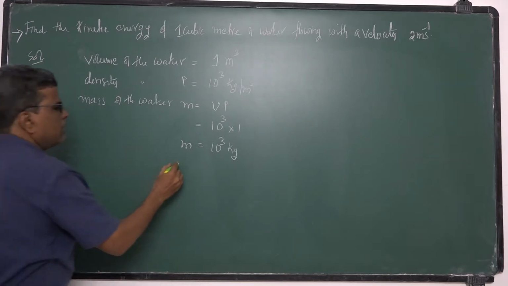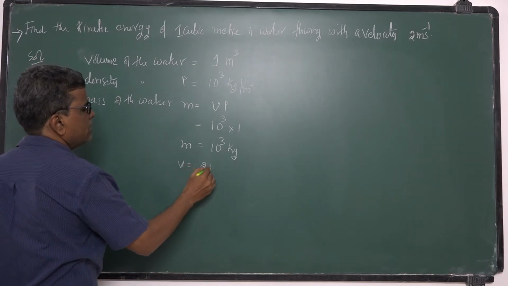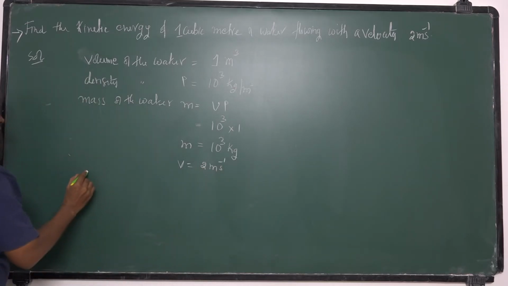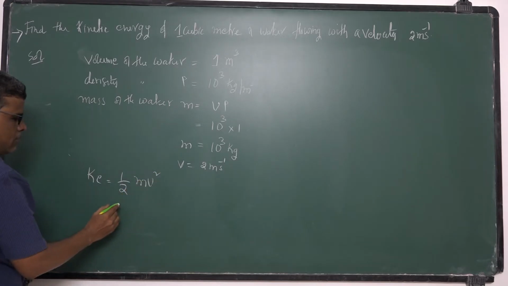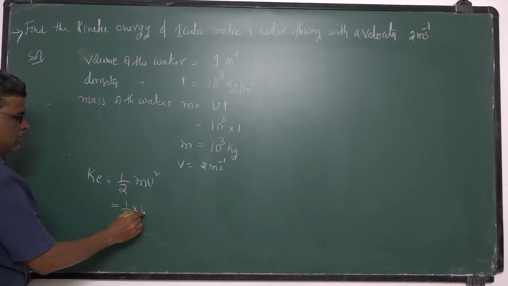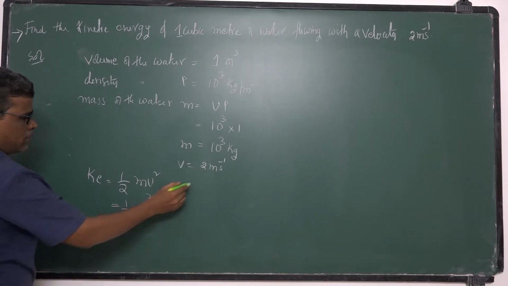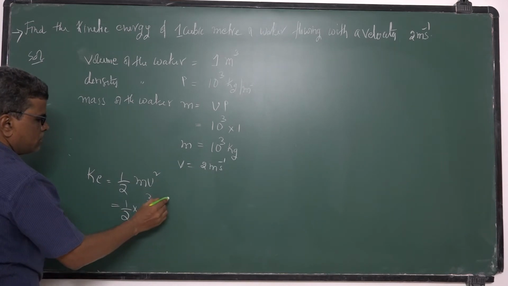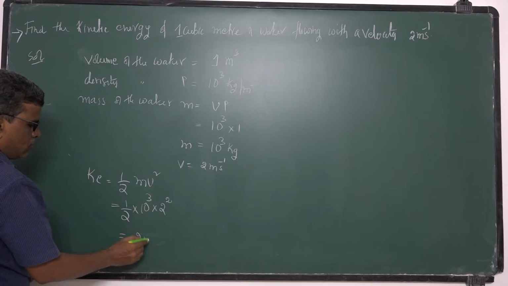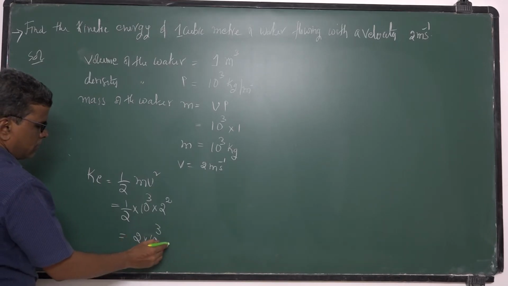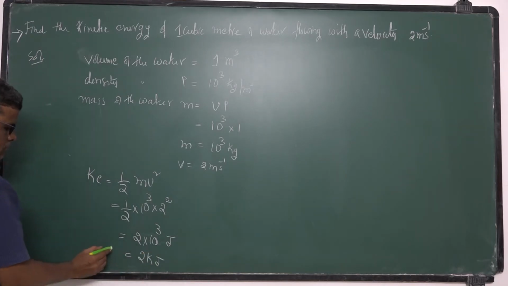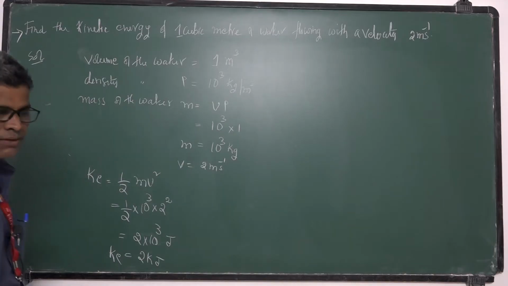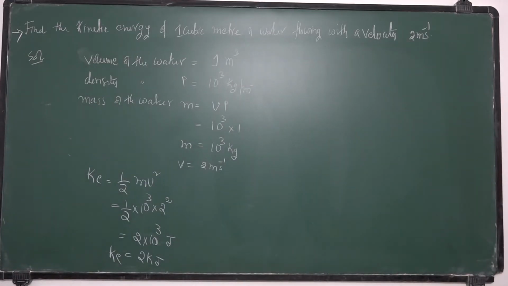So velocity of water is 2 meter second inverse. So what is its kinetic energy? Kinetic energy is equal to half mv square. That is half m, mass of water 1000 into v square, 2 square. 2 square becomes 4, 4 by 2, 2. So that is 2 into 1000 joules, that is 2 kilojoules. So this is the kinetic energy of water. Take this small example.